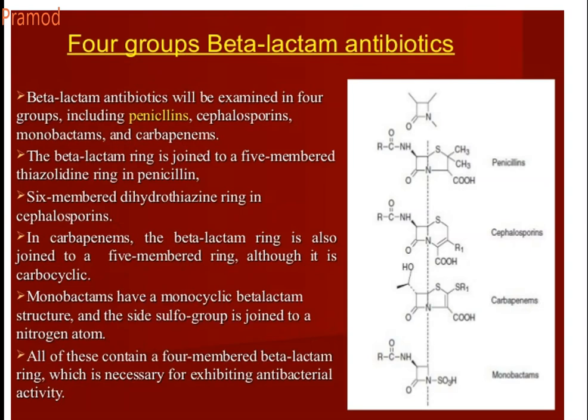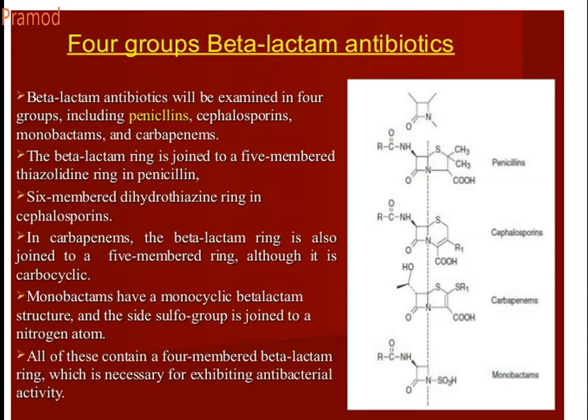Next example is carbapenems. So what do carbapenems contain? It contains a beta-lactam ring which is fused to a 5-membered ring, although it is carbocyclic. What do you mean by carbocyclic? There is no sulfur over here. It does not contain sulfur.